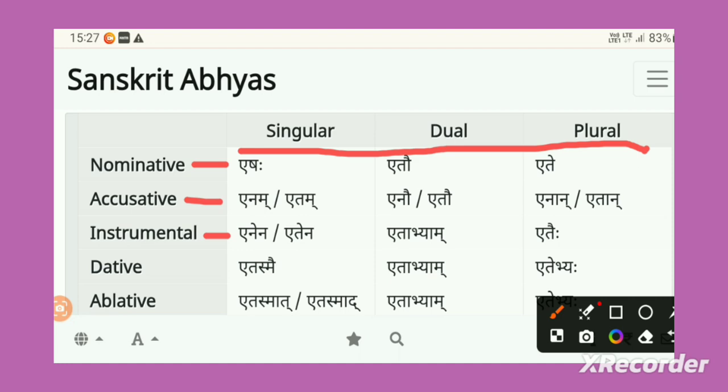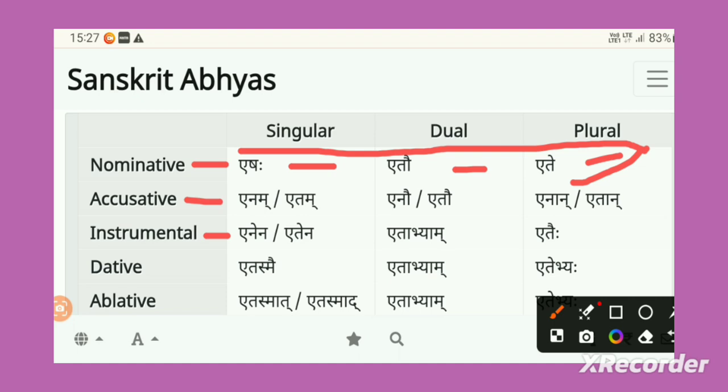This guy, this elephant, that girl. Only singular nouns we are talking about. That's why we need to check only the first form, Pradhama vibhakti. Yeshaha, etau, ete: this one elephant, these 2 elephants, these multiple elephants. These you need to write like Yeshaha, Etau, Ete.